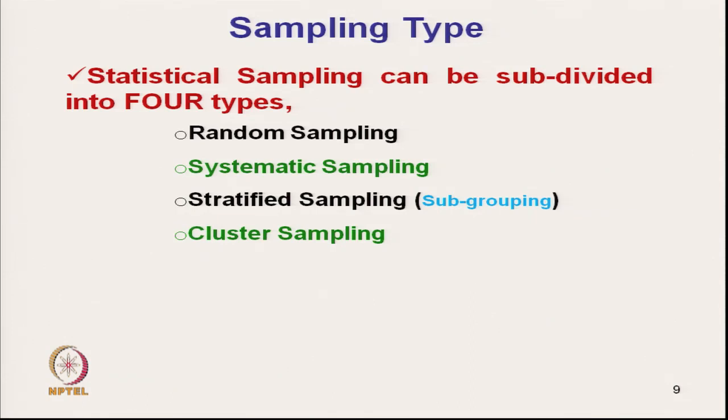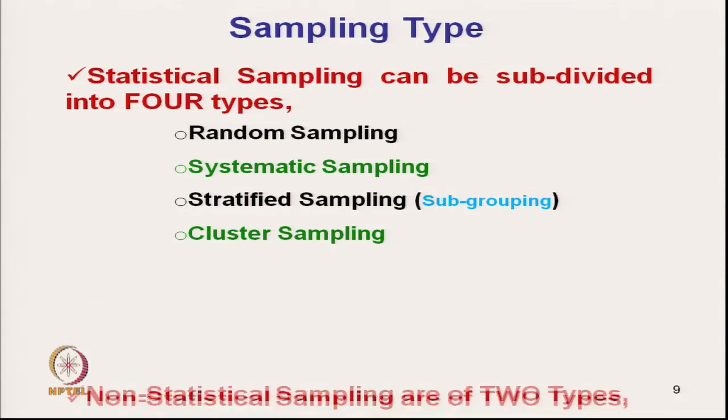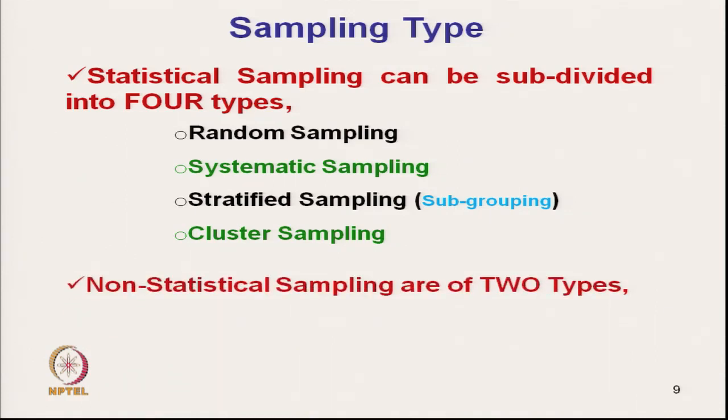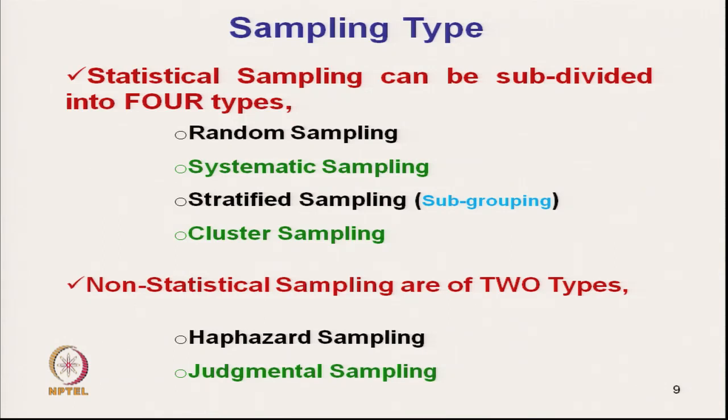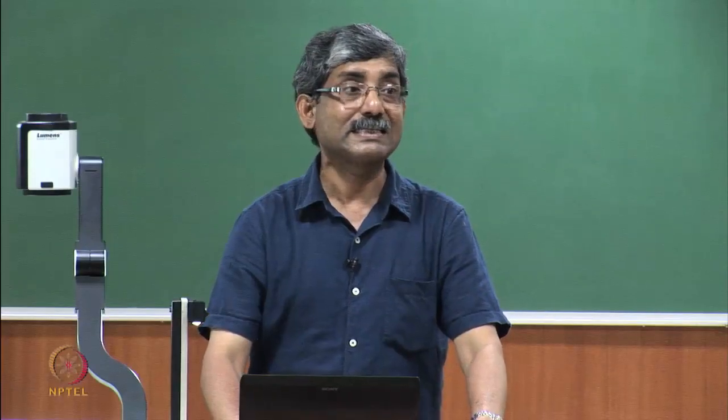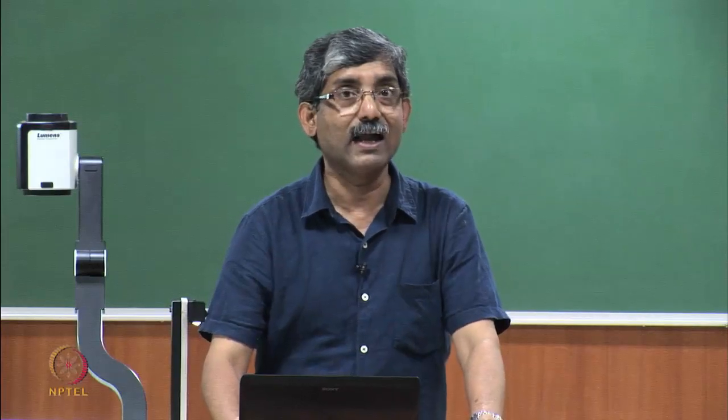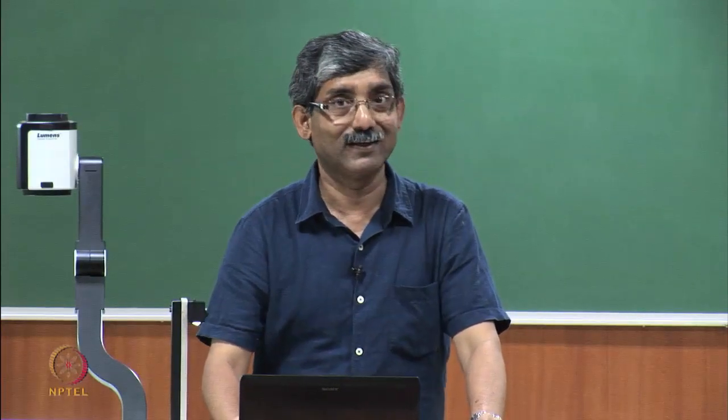Non-statistical sampling is subdivided into 2 categories: one is called haphazard sampling and then judgmental sampling. So, these are the different types of sampling. We will start with statistical sampling, and random sampling first.